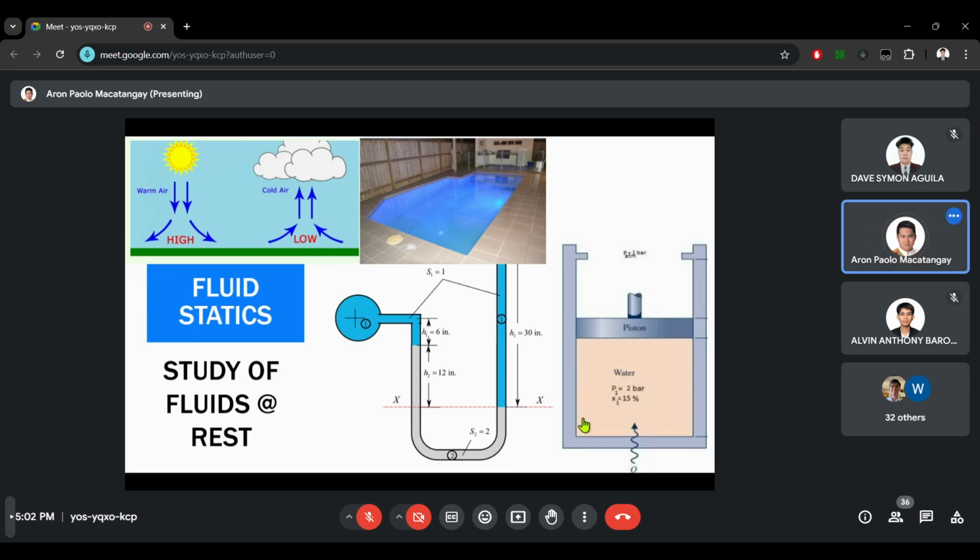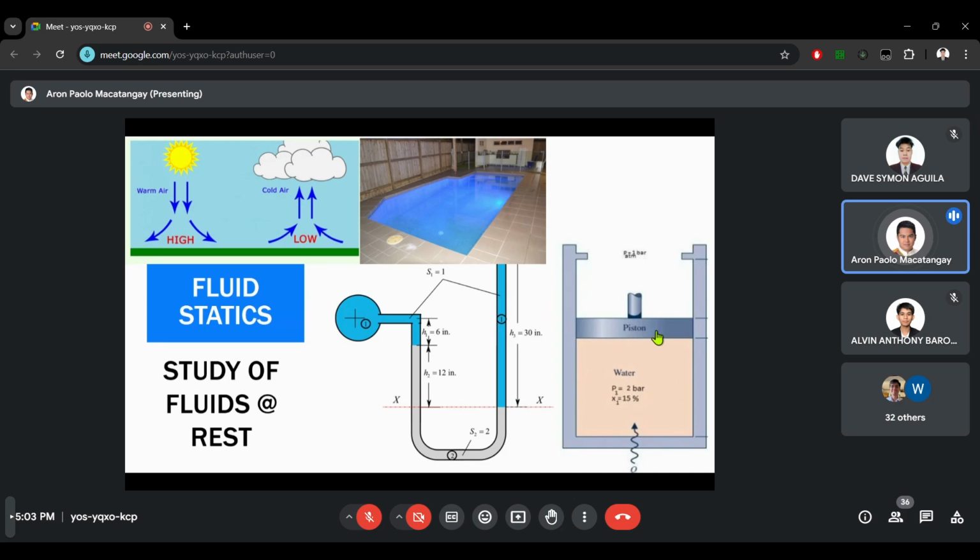And lastly, once in a while you would see examples using a piston and cylinder setup. In the piston and cylinder setup, there is fluid, usually water or oil or air, in an isolated space.